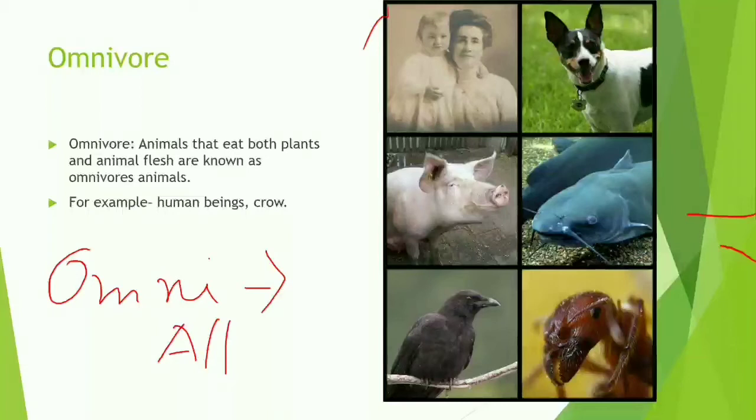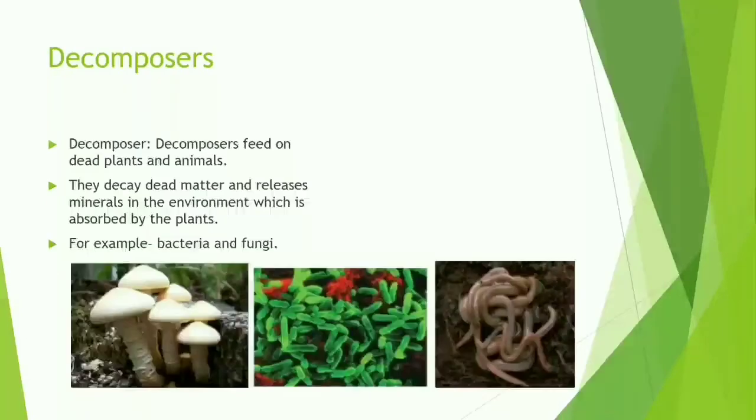Next are decomposers. Decomposers feed on dead plants and animals. They decay, that means they break down the dead matter and release minerals into the environment, which are absorbed by the plants. Examples of decomposers are bacteria and fungi.